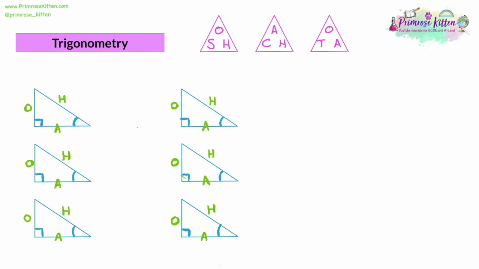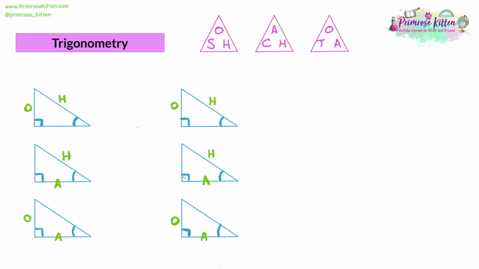The next thing is you're only going to be given 2 of these as clues in these questions. So if you're working with the SOH form of the triangle, you see an O and an H in there. That means we're using the opposite and the hypotenuse. So we don't need the adjacent. If you're using the CAH form of the triangle, you'll see A and H in there. That means we're not going to use the opposite. And finally, you see the TOA form of the triangle, you'll see O and A in it. That means we're using the opposite and the adjacent. So we're not using the hypotenuse.